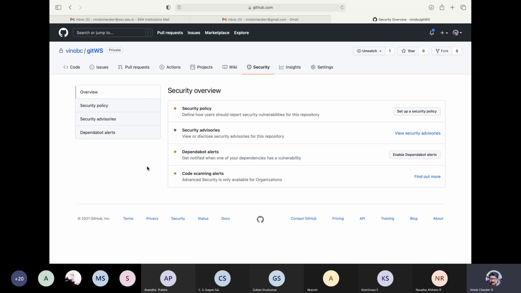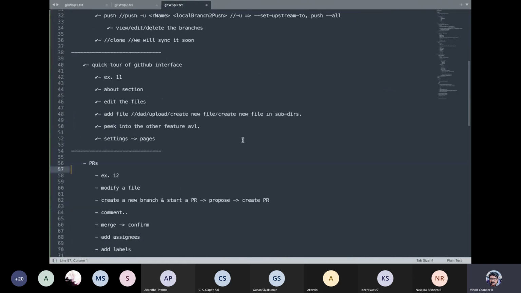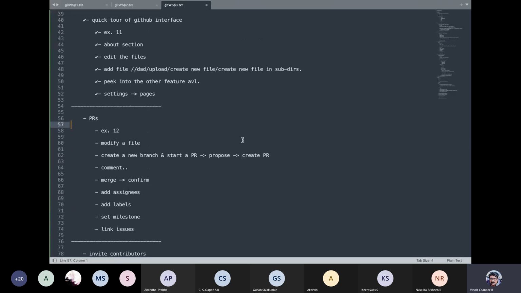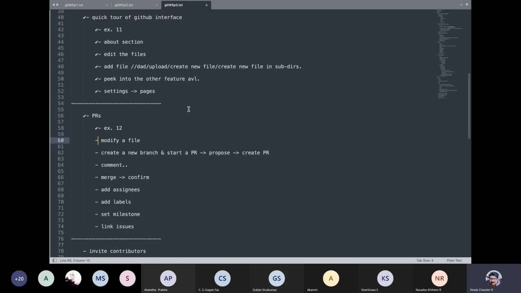Okay, so PR is nothing but pull request, right? But again, to imitate a pull request, let us do this simple task. Without a collaborator also, we can try to understand the pull request, right? So let us understand through exercise number 12. What we will be doing is modifying some file, and let us create a new branch and start a pull request. Okay, so we'll start a pull request and propose it, and then we will create a PR through